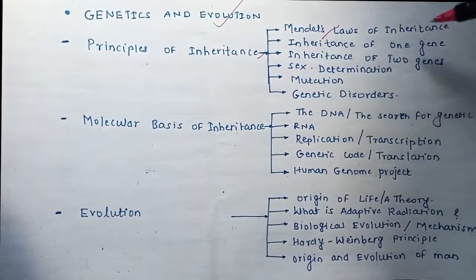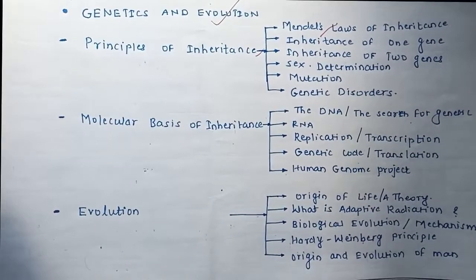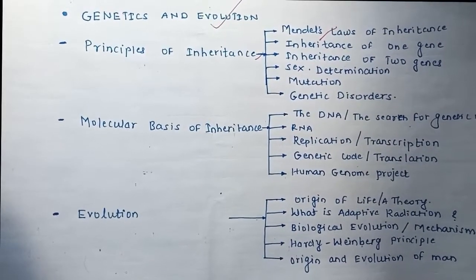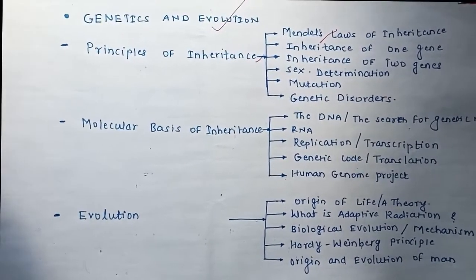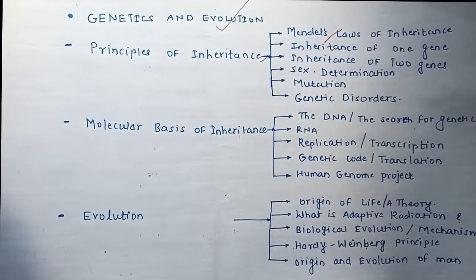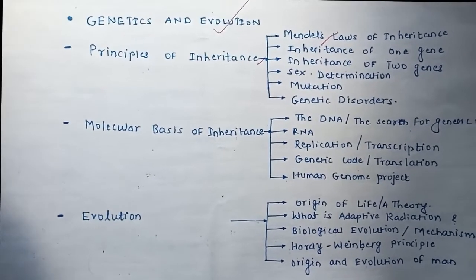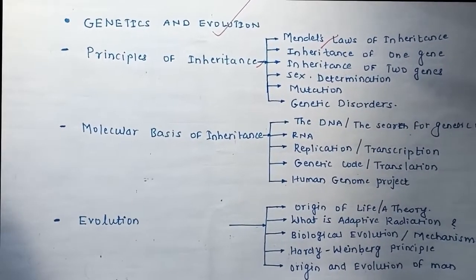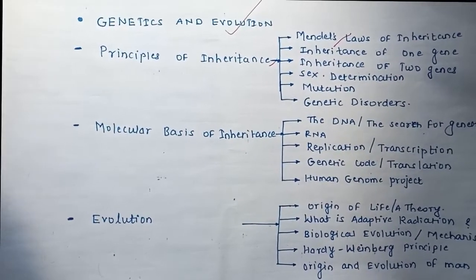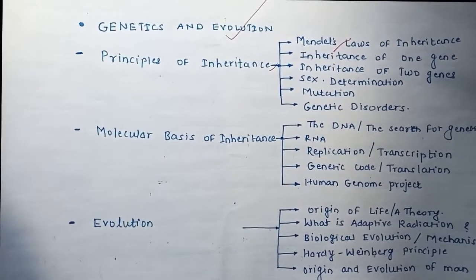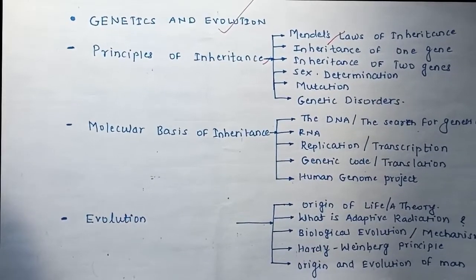So you can see the first chapter gives theoretical information about genetic disorders, the importance of genetics, what causes multi-variation among offspring compared to the parents, and which factors affect the variation in the offspring.